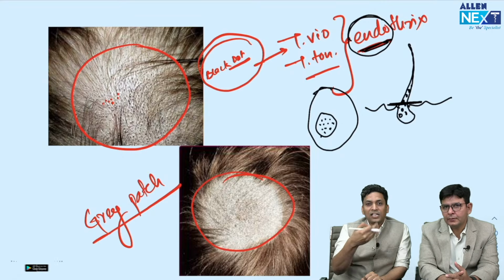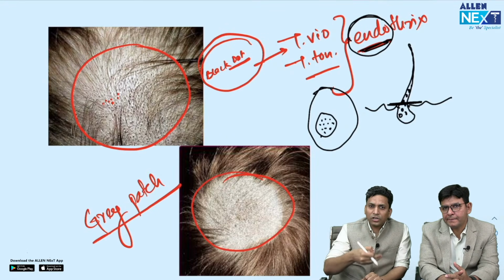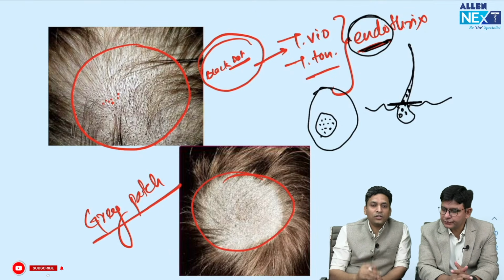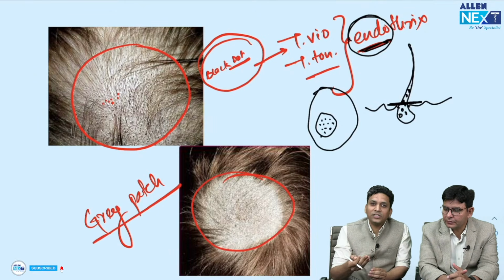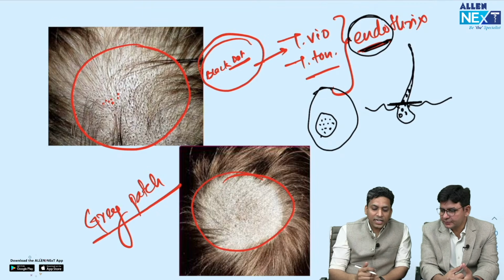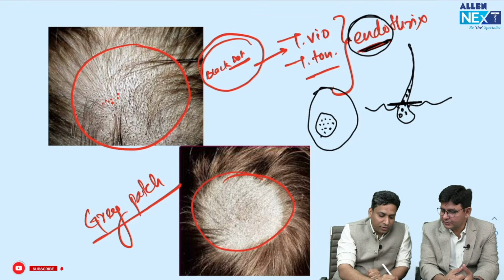So many times examiner asks you this question also, that these black dots which are seen in black dot type, these are what? These are fungal colonies of black fungus. No, these are not fungal colonies. These are what? These are broken hair follicles. वही टूटे, yes, वही दिख रहे हैं. ठीक है, लेकिन कई बार क्या होता है कि एक्टोथ्रिक्स स्पीशीज इन्फेक्शन करती है.